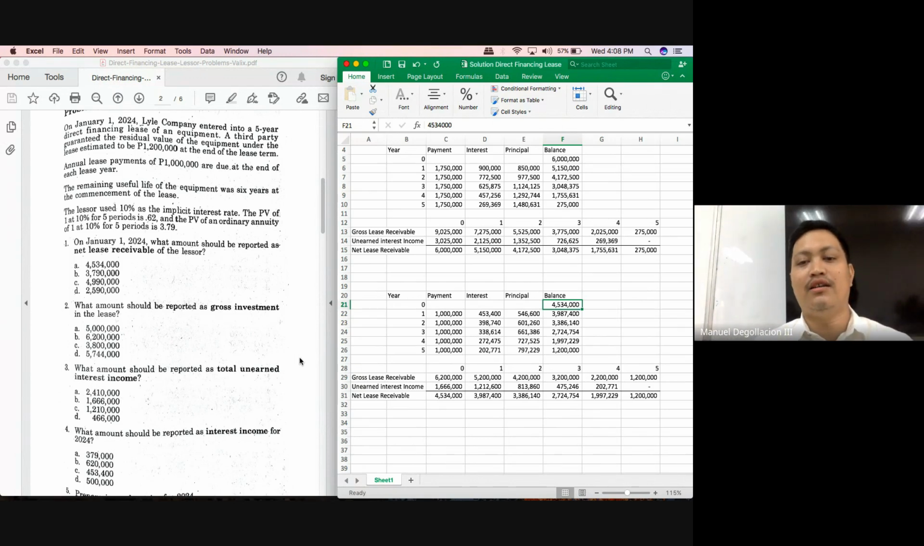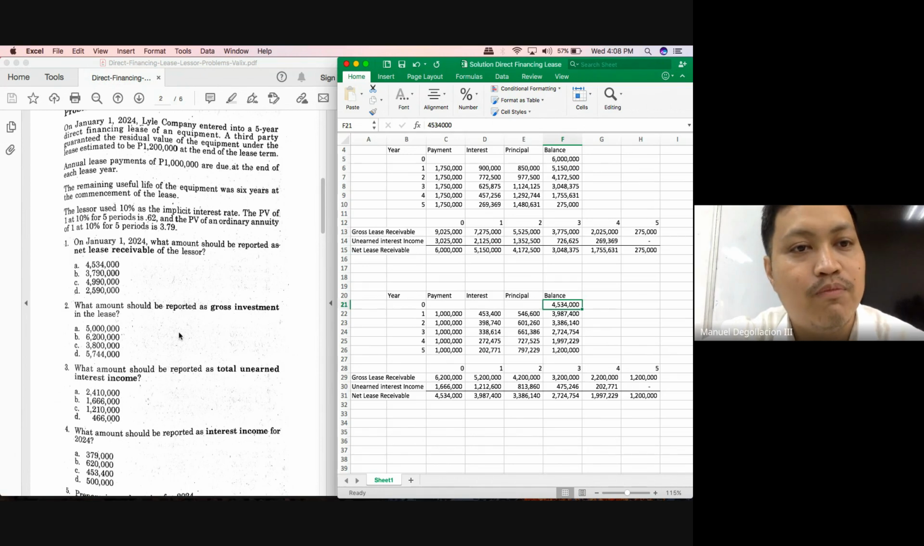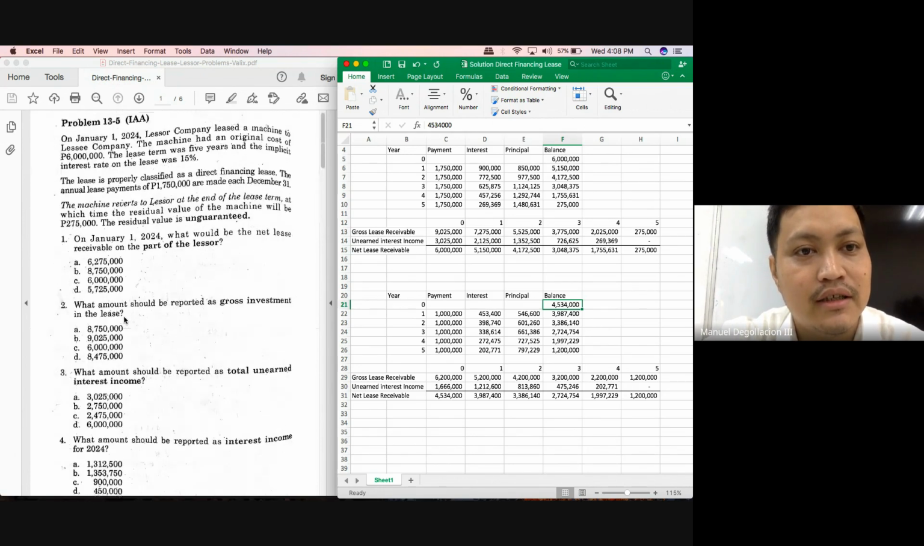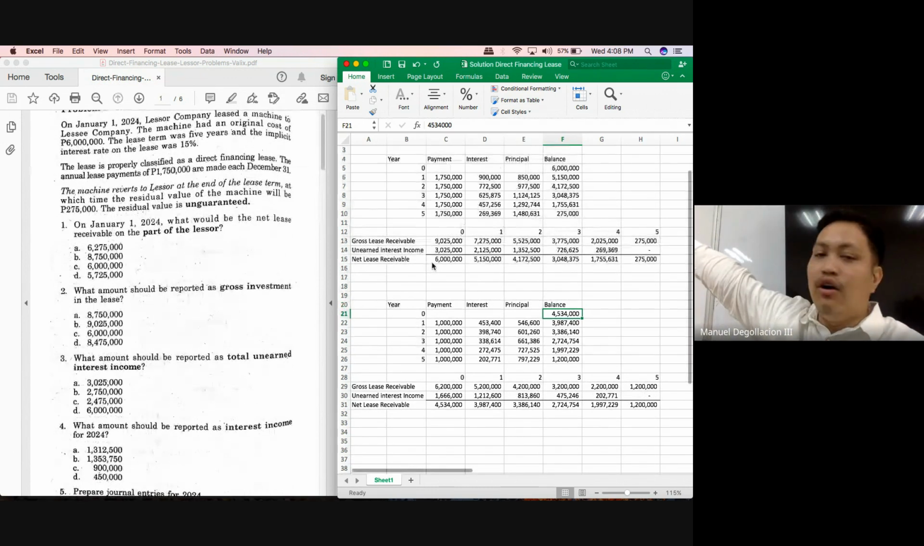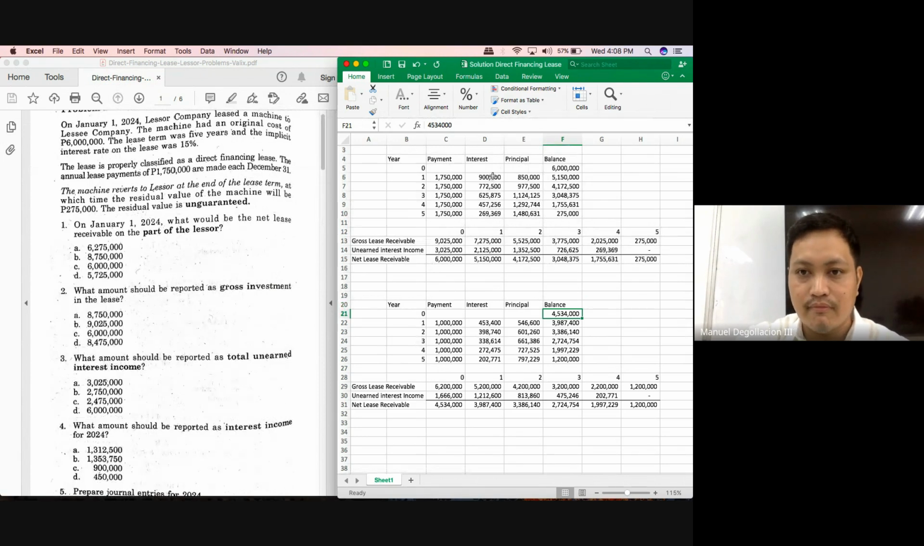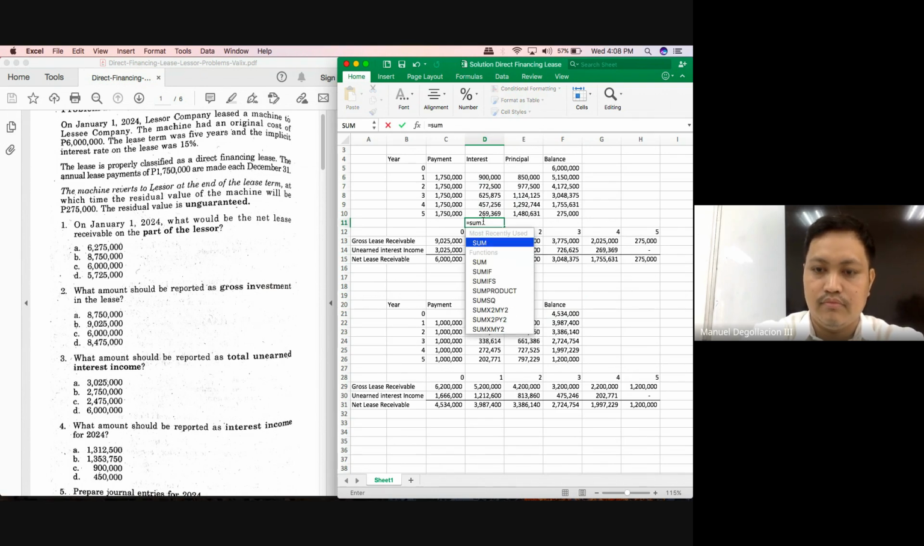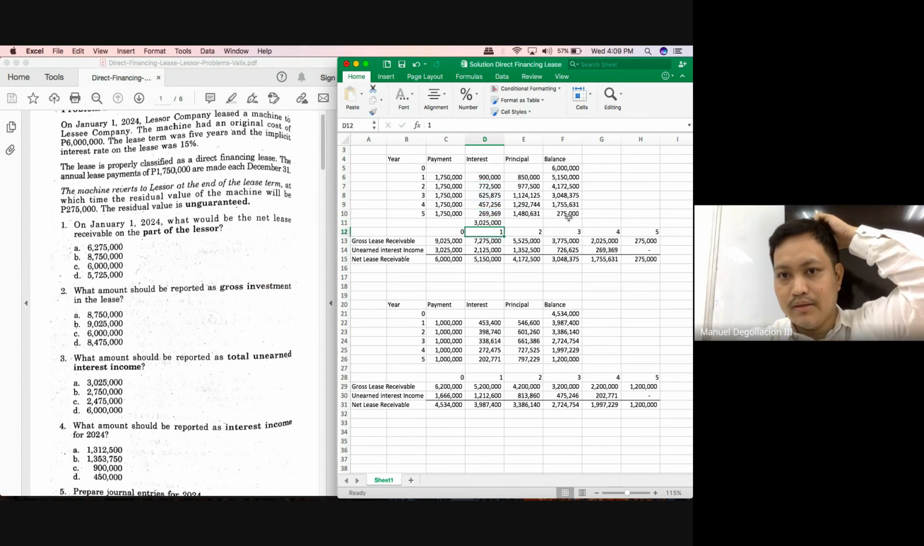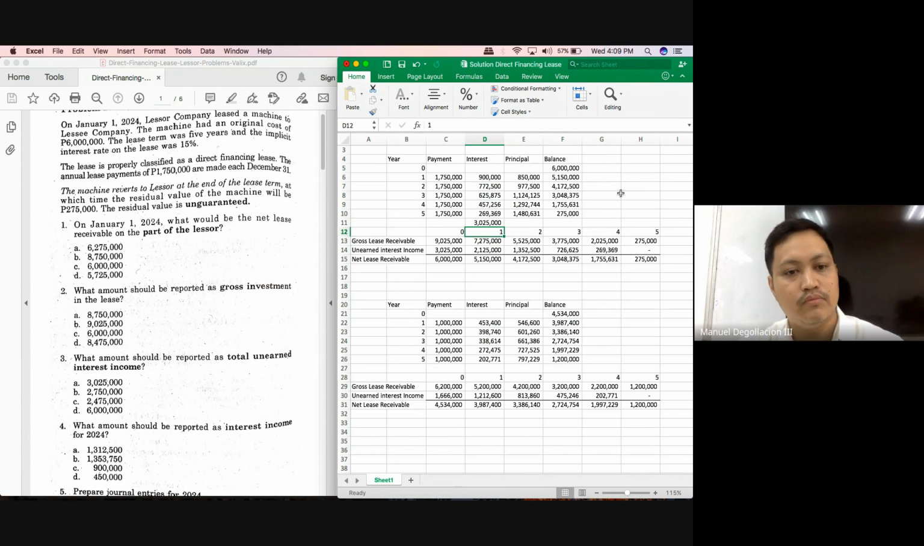Let's start with the amortization. Sorry, can we go back to problem 13-5? I just want to highlight something. Please add all the interest payments on the table. And is 3,025,000 familiar? Yes, that is your total unearned interest income.